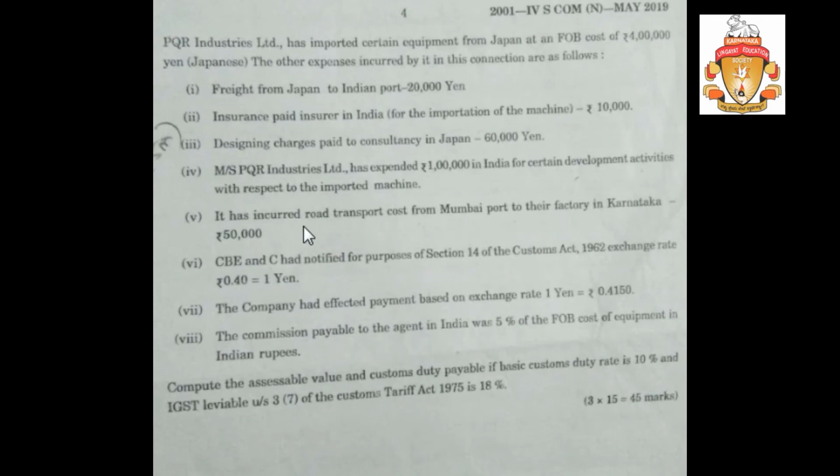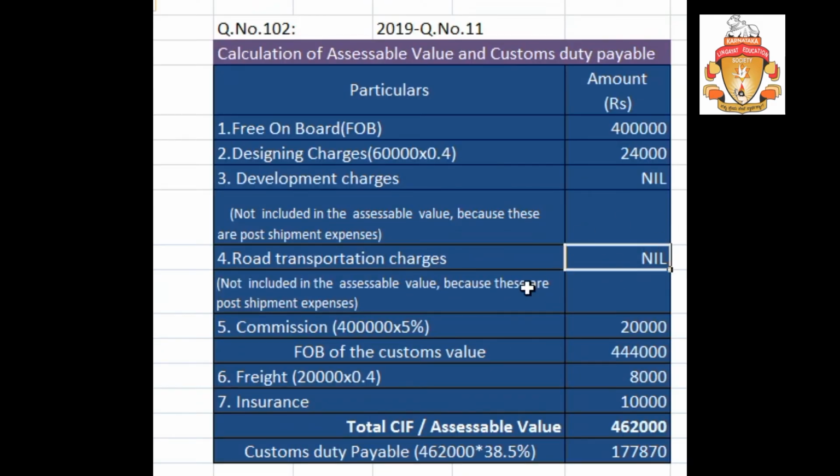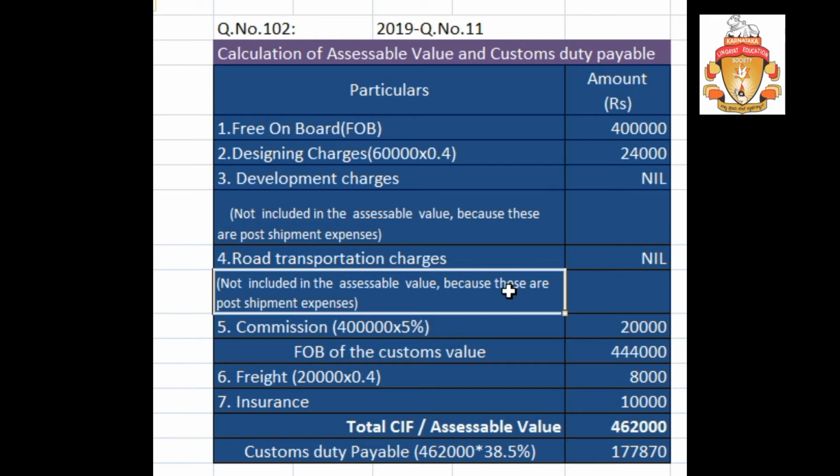Similarly, it has incurred a road transportation cost from Mumbai port to their factory in Karnataka. So it was paid in India, in Mumbai, that is in India, so not considered. See, not considered. So explanation is here.